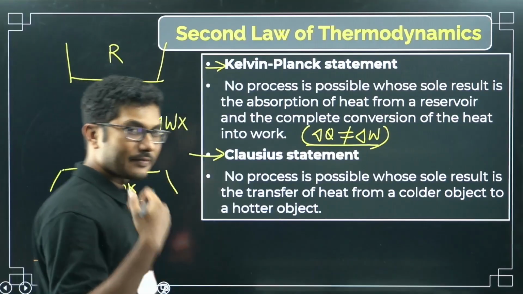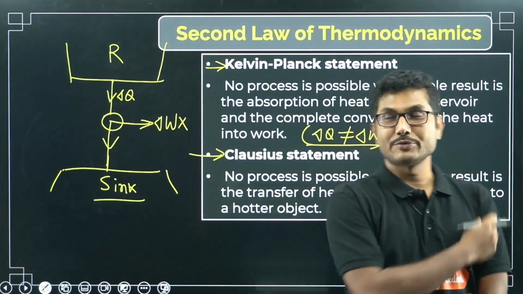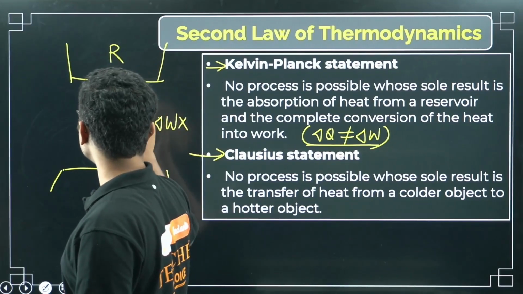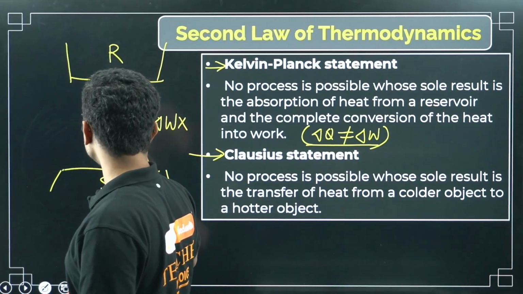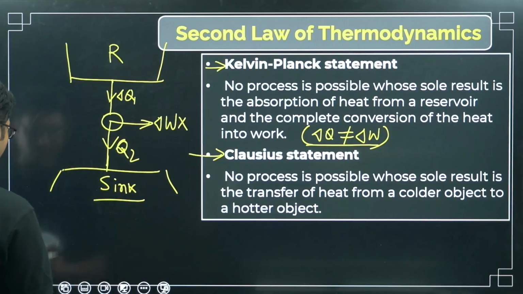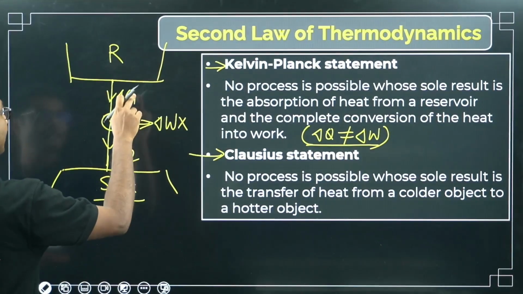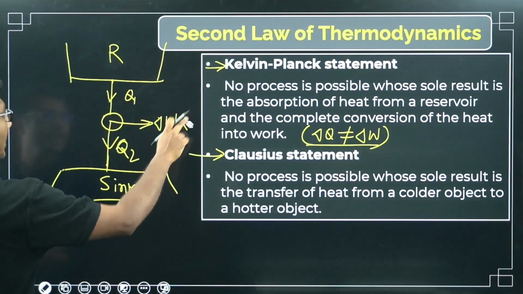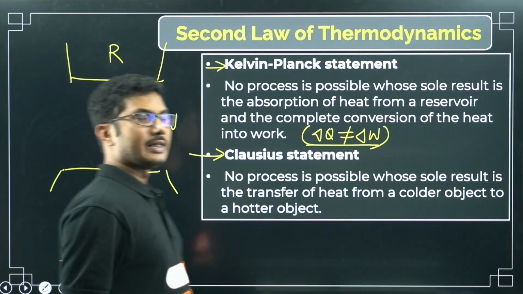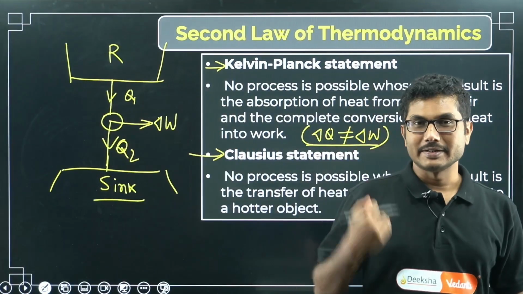Whatever energy you absorb, some part of the energy will be rejected. Suppose Q1 energy is absorbed, then Q2 energy is released, and the rest of the energy can be converted into work. So work done is basically the difference between the energy you absorbed and the energy you released.